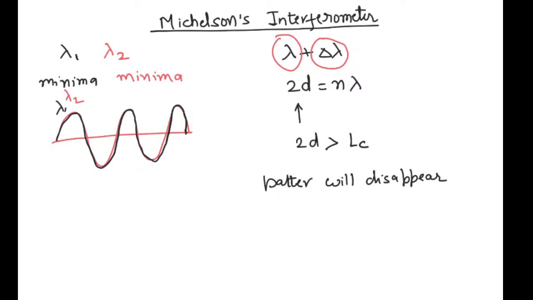We considered the situation such that 2D comes out to be n times lambda 1 for one wavelength, and for another wavelength it is equivalent to n plus 1 times lambda 2. That is how you go from one position of highest contrast to another. So for the combination of two discrete wavelengths lambda 1 and lambda 2, we have a position of highest contrast when 2D equals n times lambda 1 and n plus 1 times lambda 2.